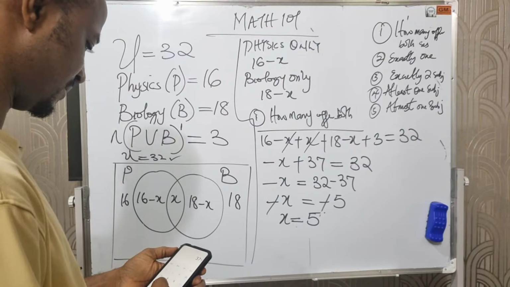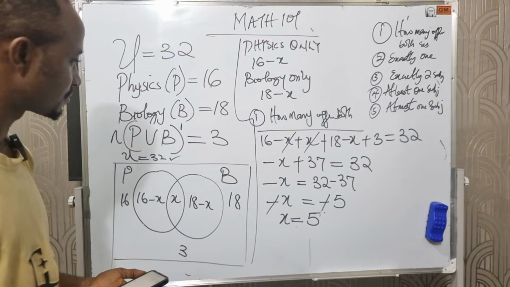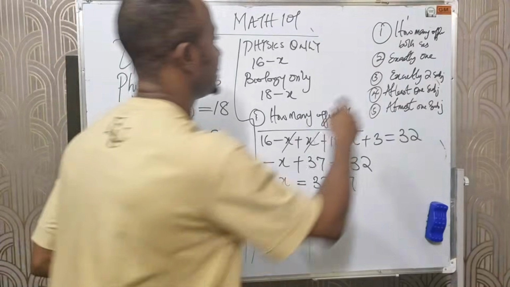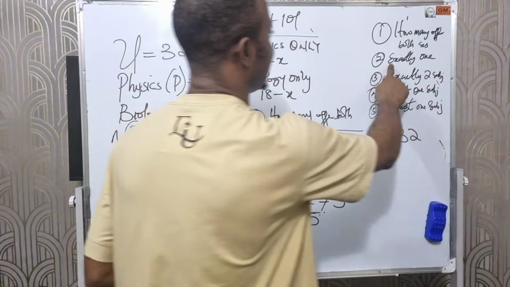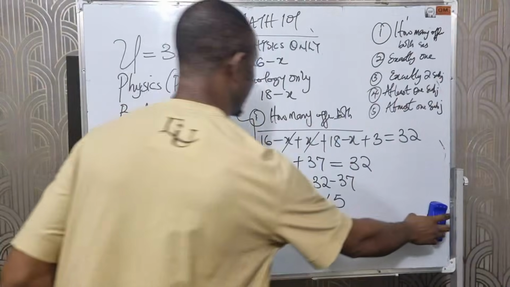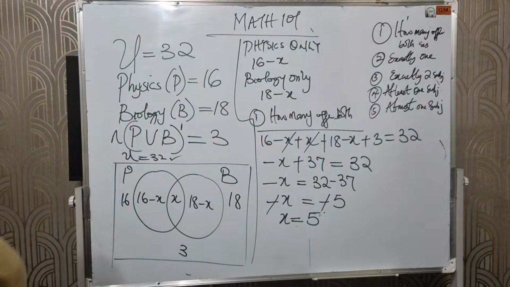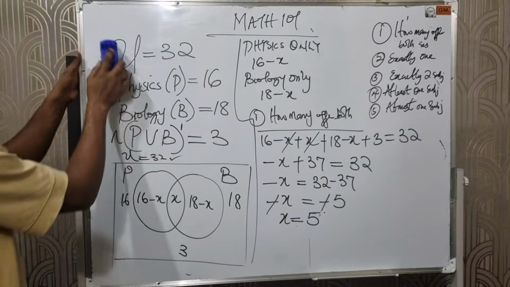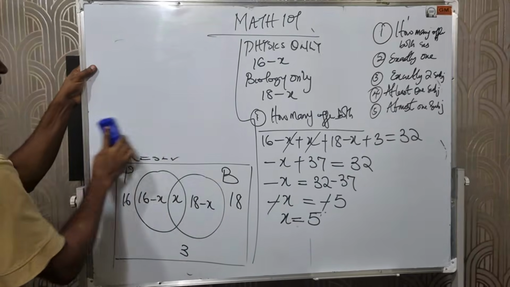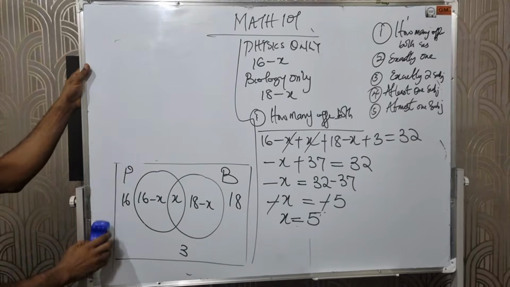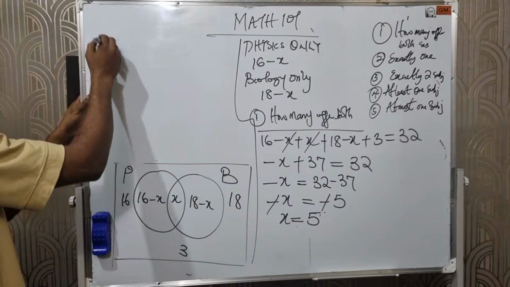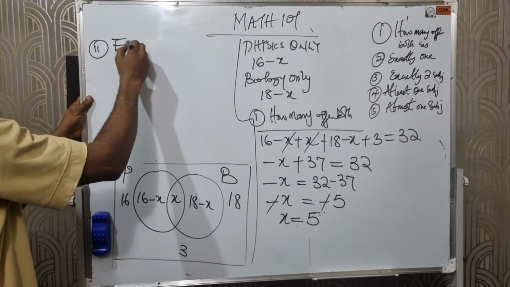Okay, let's proceed. The next question says, how many offer exactly one subject? Number 2 says exactly one.